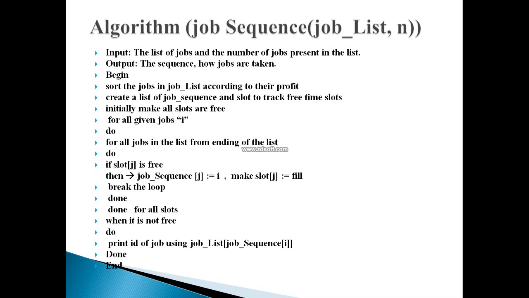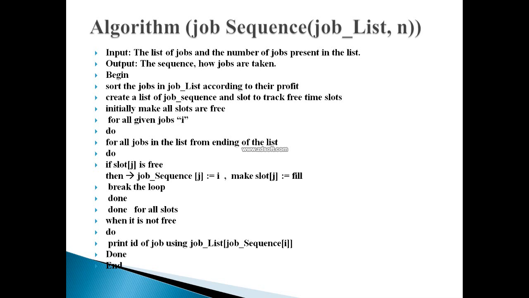I will choose that job from the job list, pick that job, put it into the slot array, and make that particular slot j equal to not free. And here I will break my loop, and I have written done.